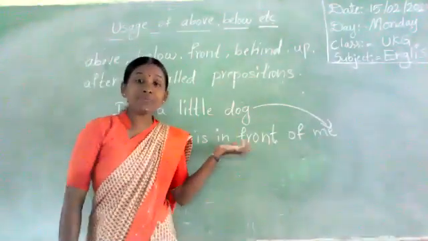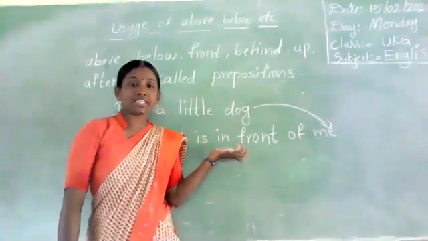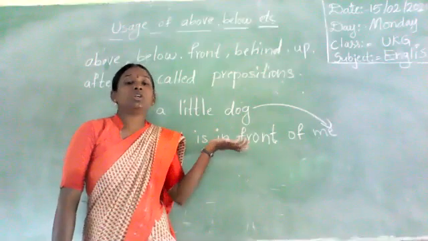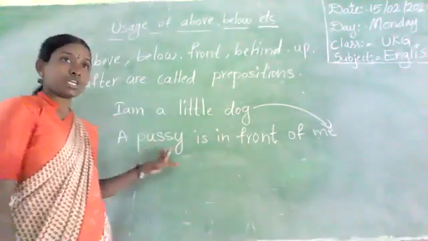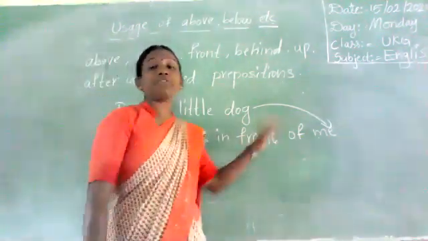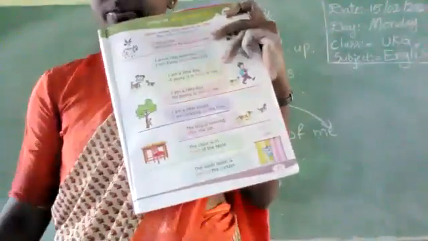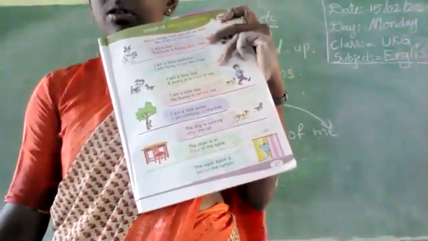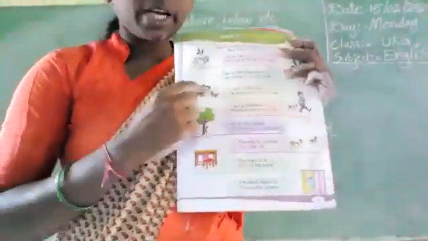Where is the pussy? Where is the cat? The cat is in front of the dog. Where is the pussy? The pussy is in front of the dog. I am a little dog, said this one.